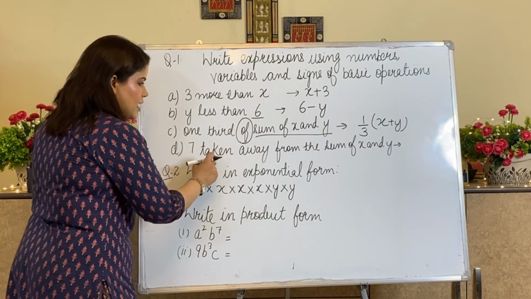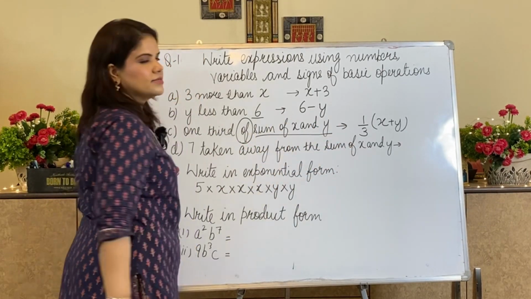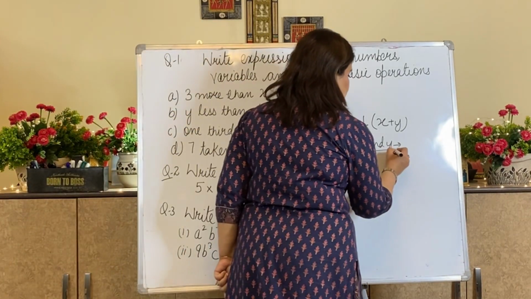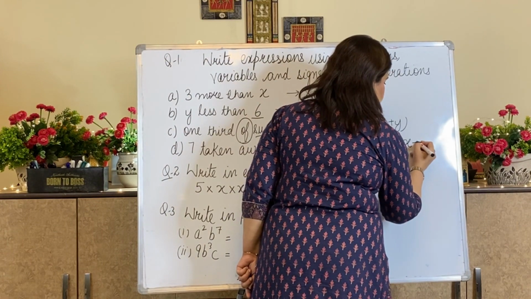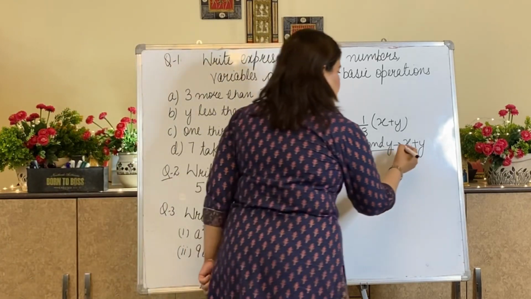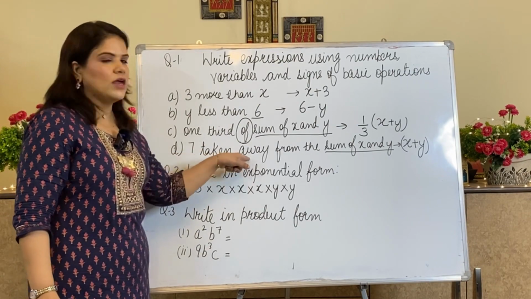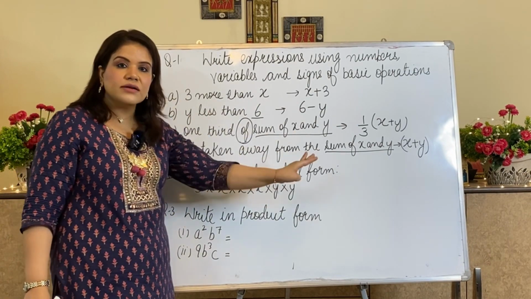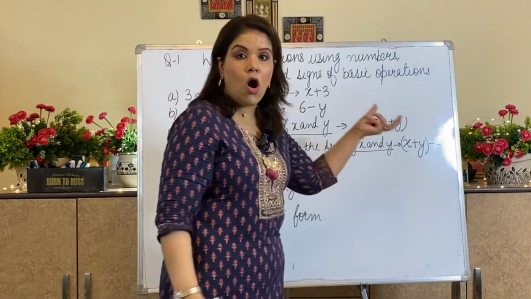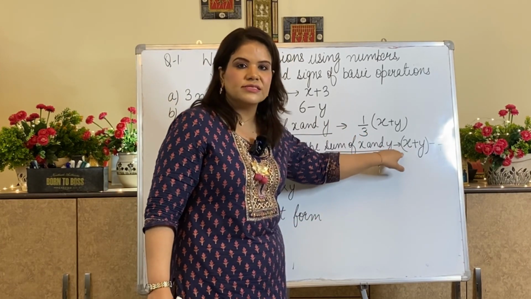7 taken away from the sum of x and y. From means first I need to write the sum of x and y. What is the sum? x plus y. So I am writing this in the bracket, and 7 taken away means I need to subtract 7. 7 taken away means 7 has been withdrawn, that is, subtracted from the sum of x and y.